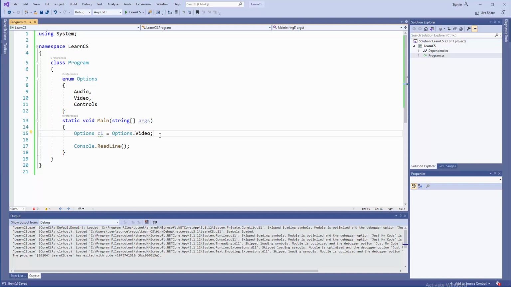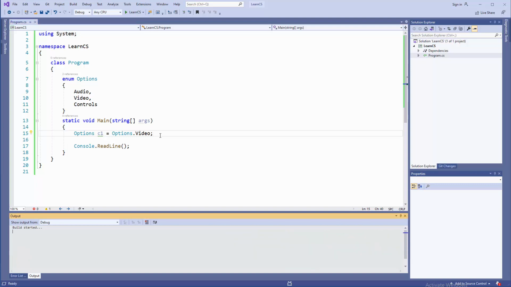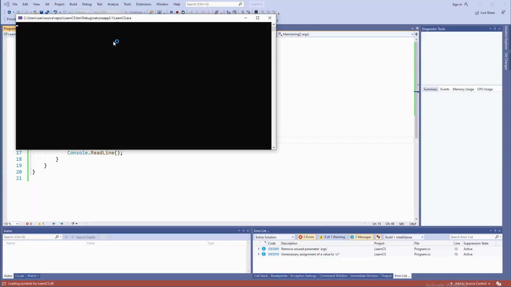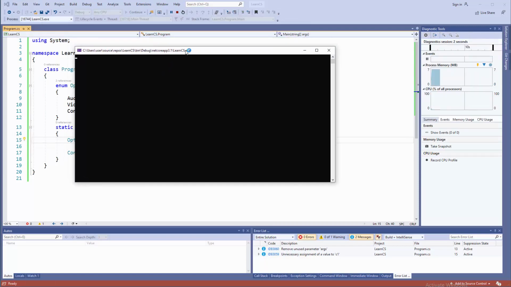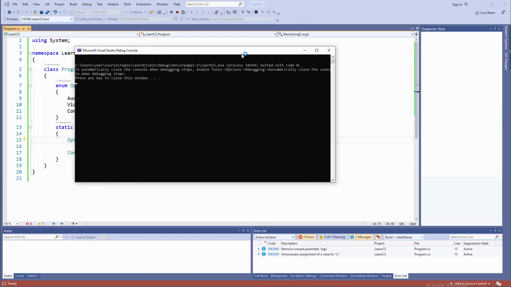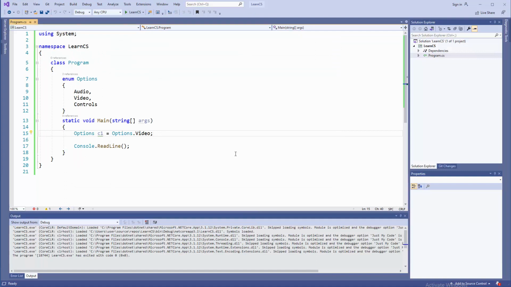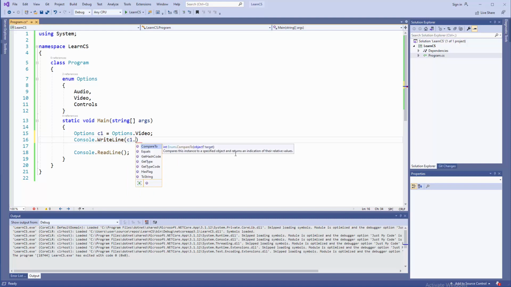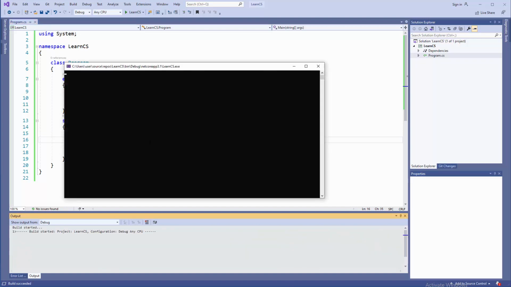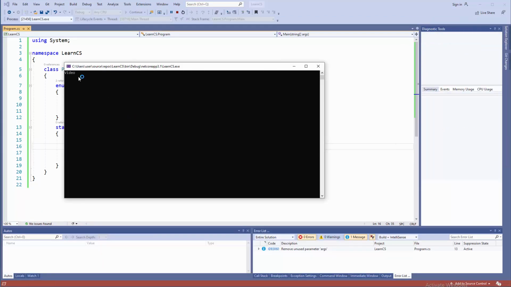So when we press, for example, F5, we will have some kind of execution. Okay, we are not using that C1, so this is totally fine. So let's use this C1, whatever that is. Well, Console.WriteLine that specific C1. You don't need to type dot here and choose anything. C1 is already video. Okay, semicolon, F5, and the thing will completely work. There you go.